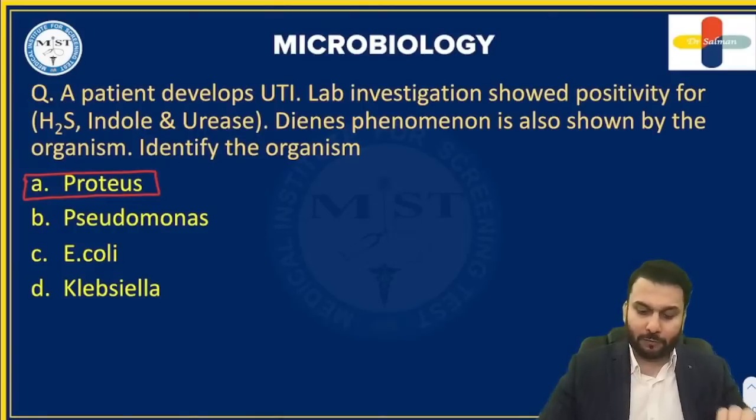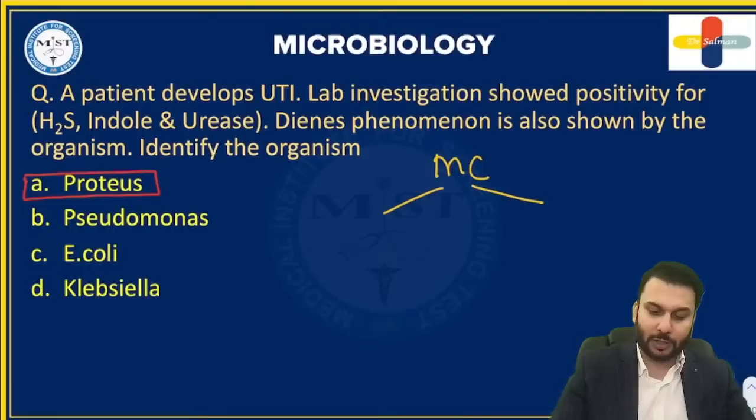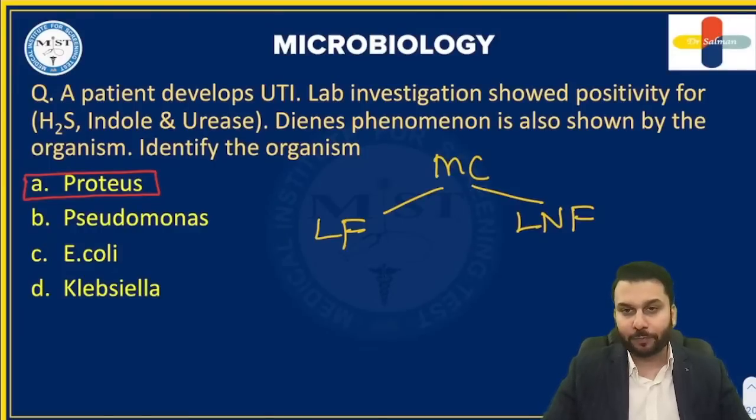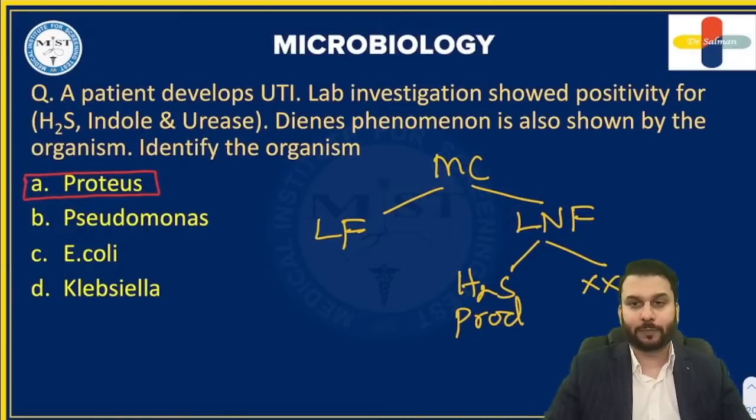On MacConkey's agar, we have learned the organisms can be divided into two types, lactose fermenters and lactose non-fermenters. Next, we have divided the lactose non-fermenters into H2S producing and those that don't produce H2S.